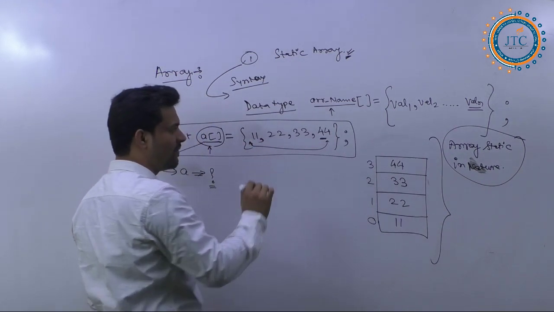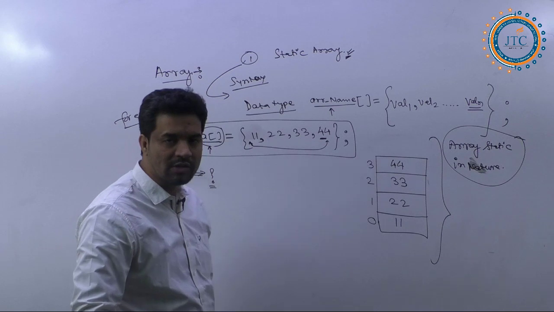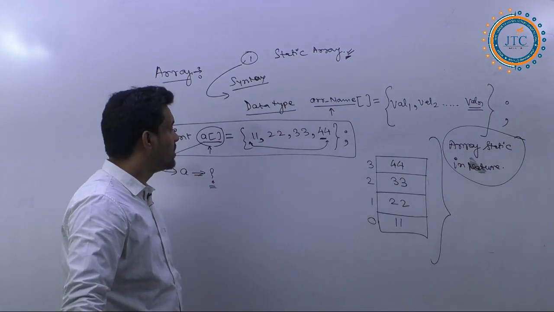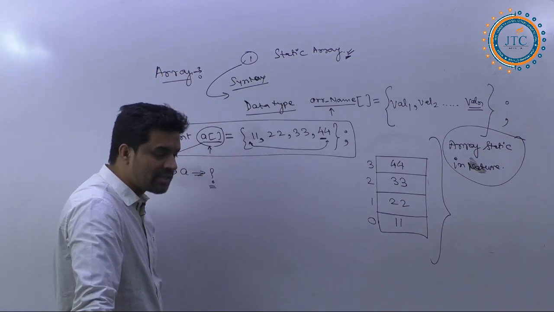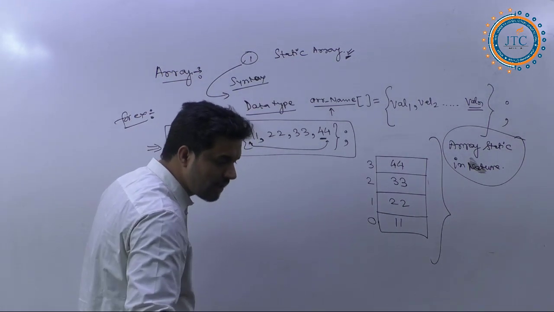So why is it like that, and what is the main concept here?